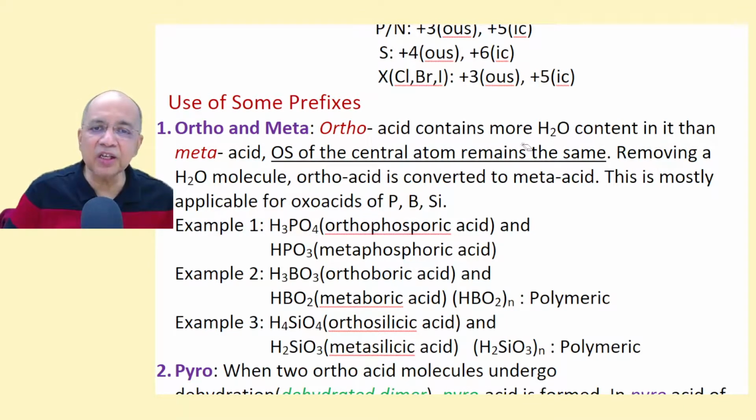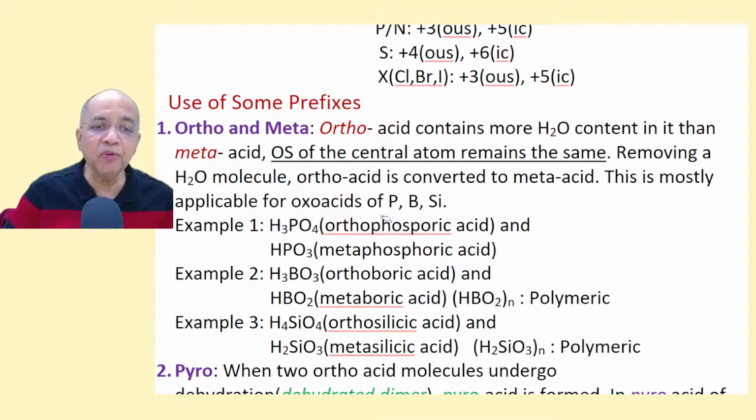Ortho acid contains more water content in it than meta, but the oxidation state of ortho acid and meta acid are the same. Removing a molecule of water, or one or more molecules of water, ortho acid is converted to meta acid.